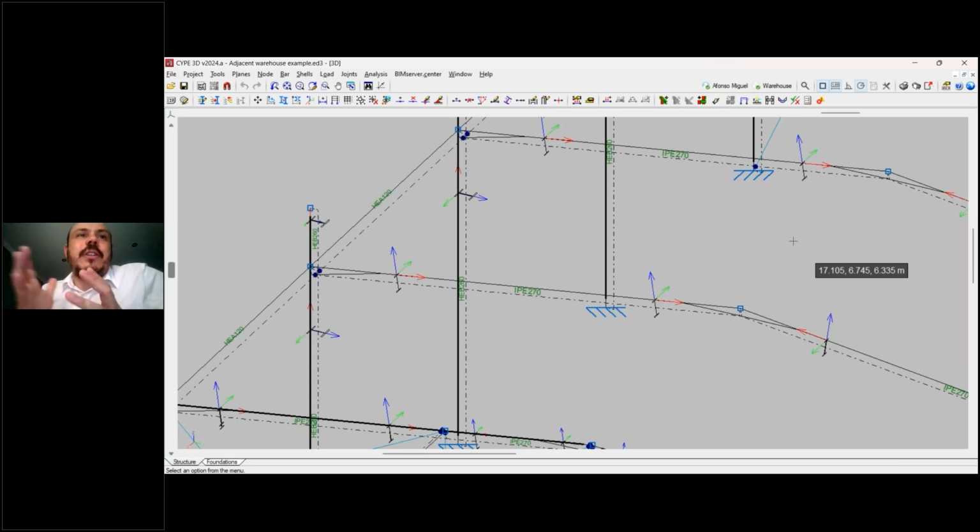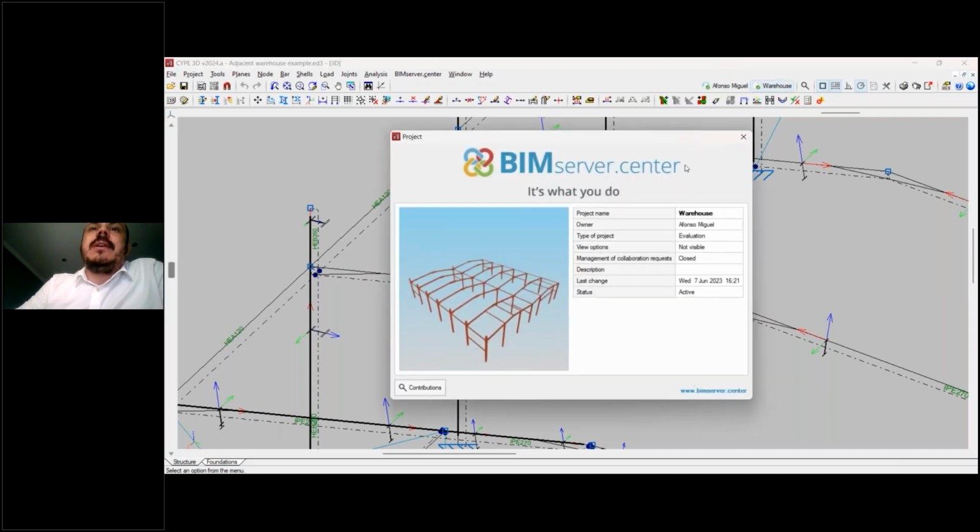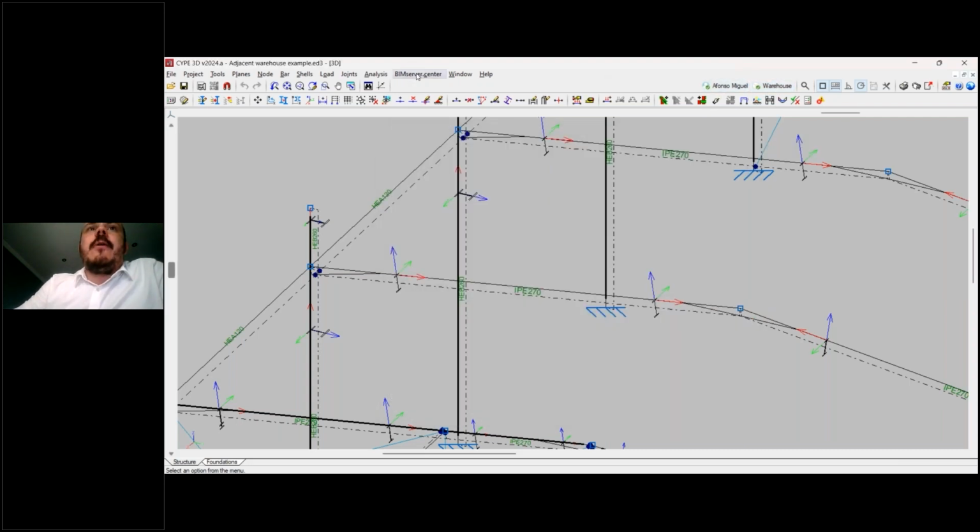It's not a new feature exactly, but the new feature is now, if I connect this project with BIMserver.center, this is the option. Here I have the name of the project, and here I can see my profile. When I export it to BIMserver.center, then I can open this structure at CYPE Connect or StruBIM Steel, and then keep modeling this structure to have a detailed model, or to analyze the connections of this structure.